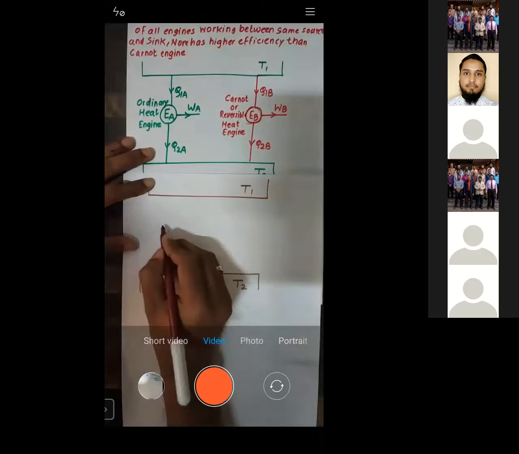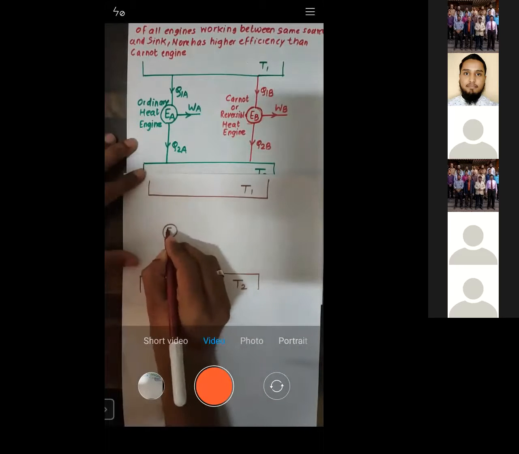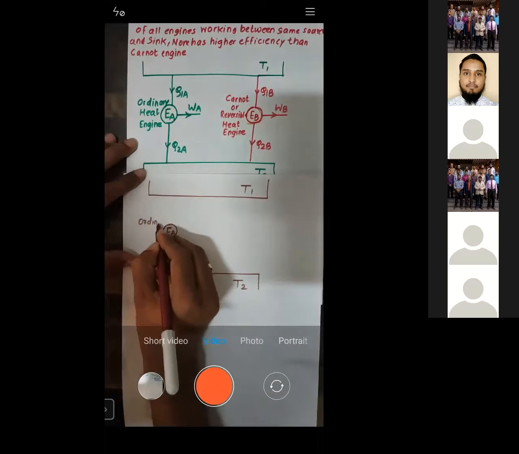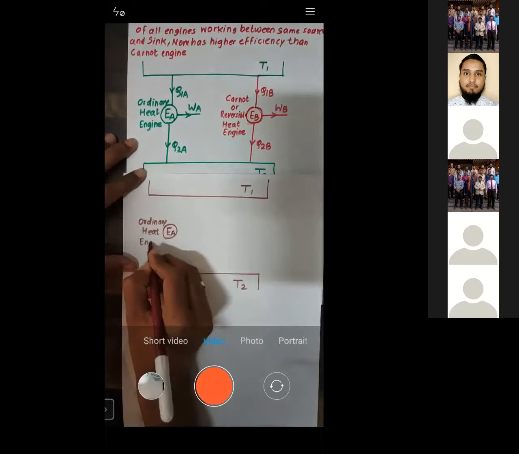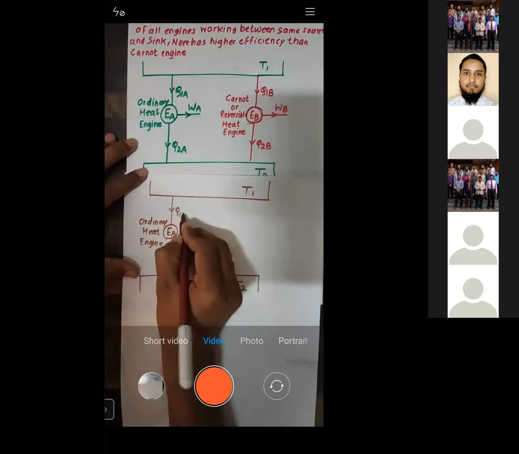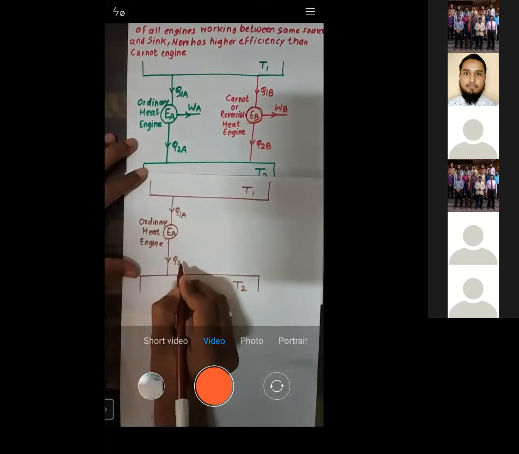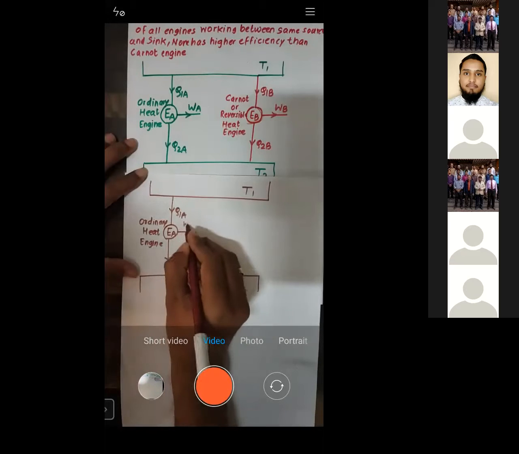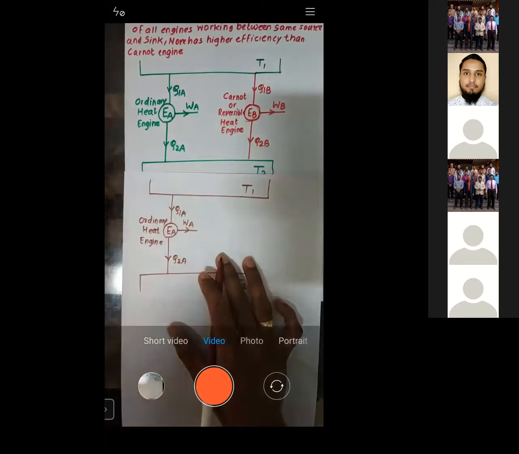Now see, I will draw the same engine. This is the ordinary heat engine, EA. This is the ordinary heat engine, which takes in Q1A amount of heat, rejects Q2A amount of heat, and produces WA amount of work. See, the same diagram I have drawn as it is.